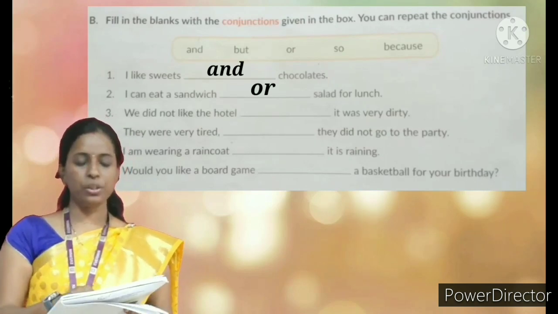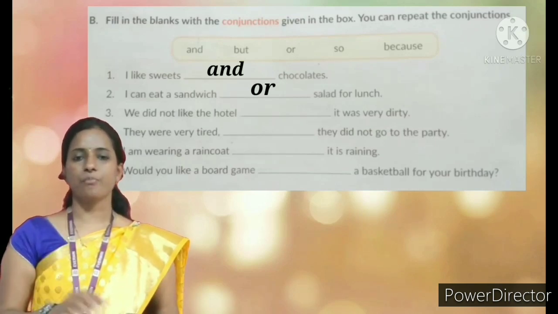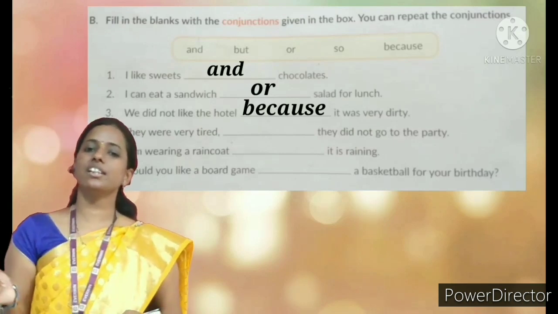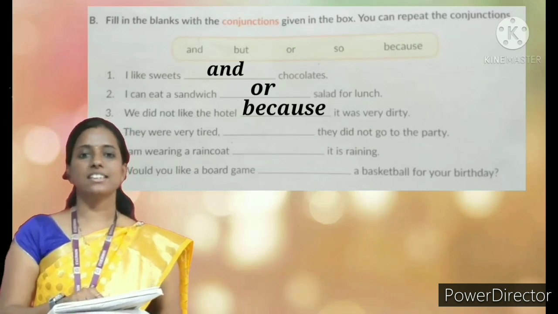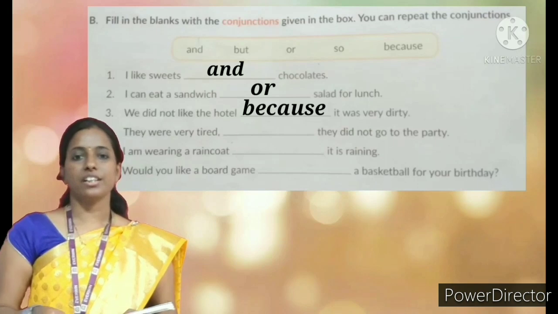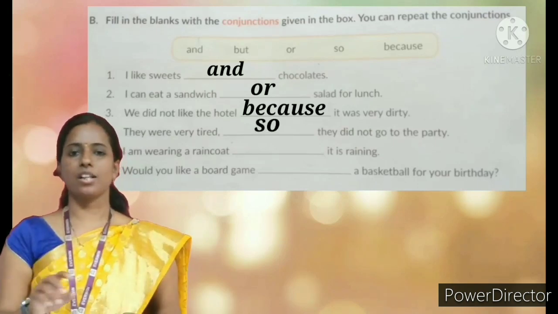Okay. Next, we did not like the hotel dash it was very dirty. We did not like the hotel because it was very dirty. Okay. Next, they were very tired dash they did not go to the party. They were very tired, so they did not go to the party.